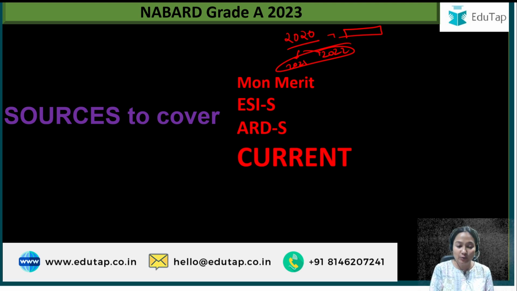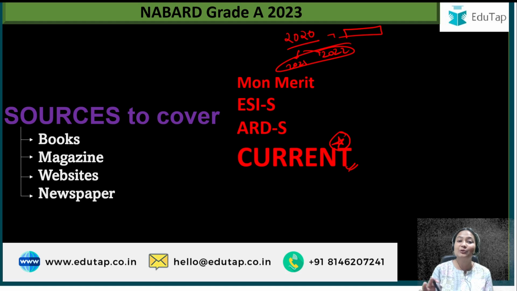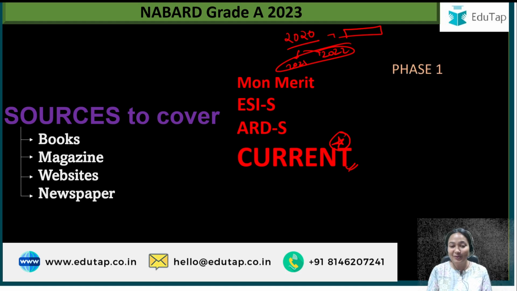Today we are going to cover the sources for non-merit, ESI and ARD. But our special focus here will be the current affair, because it will help you understand that even without decoding, if you cover the current affair from these particular sources, you will be able to do very well. You will not be needing any decoding. So what sources am I talking about? We will discuss the books, magazines, websites and newspapers related to each and every subject. Will I only focus on phase 1? No, I'll focus on both phase 1 and phase 2.